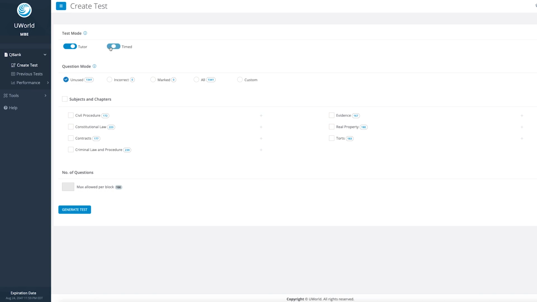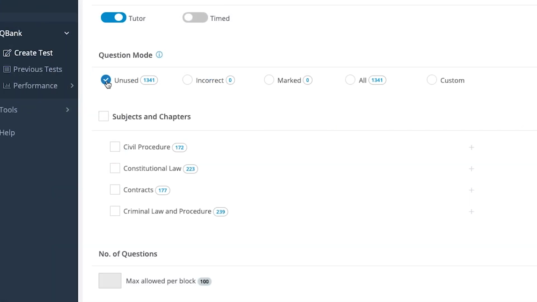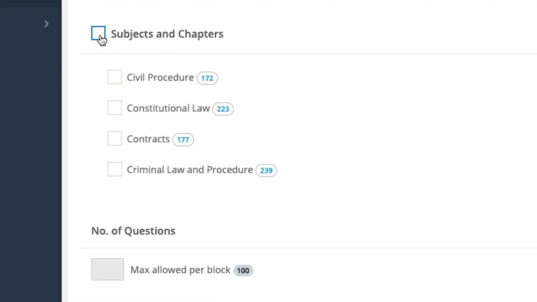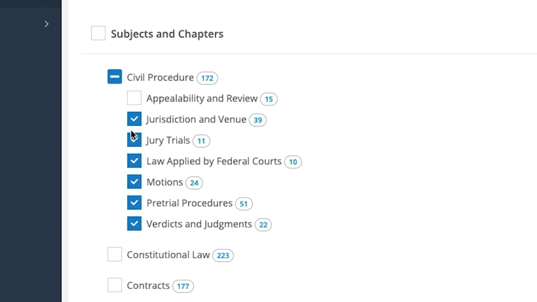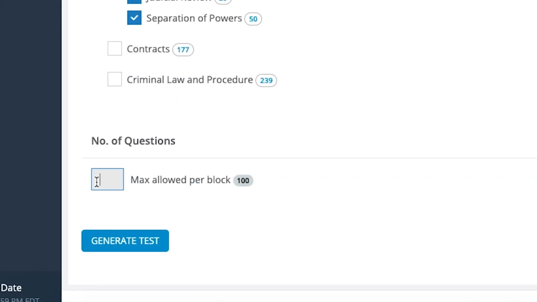Next, you can choose for your practice to be timed or untimed. You can also choose which questions you would like to use for your practice. You can start with unused or unseen questions. As you complete more questions, you can go back and review the questions that you answered incorrectly or that you marked for review. Additionally, you may select all subjects, or you can select only the subjects that you wish to focus on. If you decide to focus on a subject, you can also select which chapters that you would like to hone in on. Finally, you can define how many questions you would like to include in your practice test.